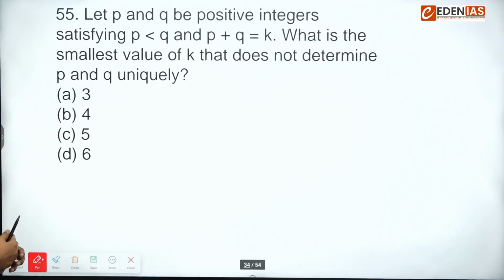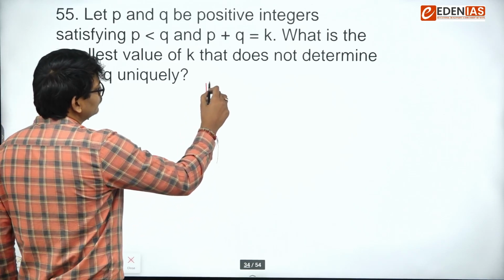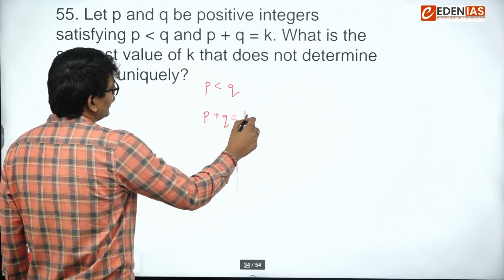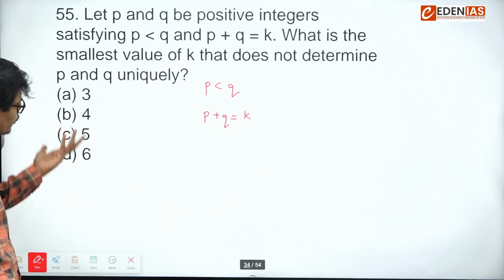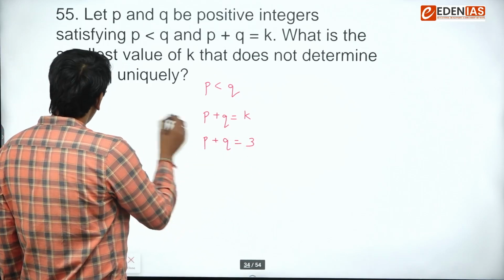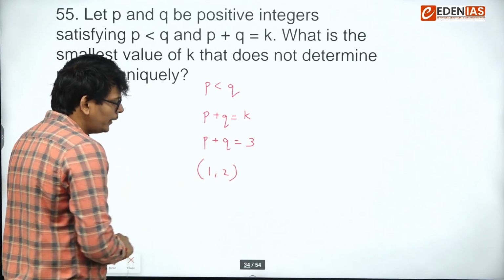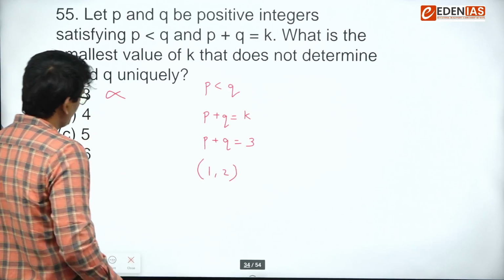Let P and Q be positive integers satisfying P less than Q. And P plus Q is coming out as K. What is the smallest value of K that does not determine P and Q uniquely? So let's start using options. So if I take P plus Q as 3 using first option, I am getting unique value of P and Q, 1 and 2. So this is not possible.